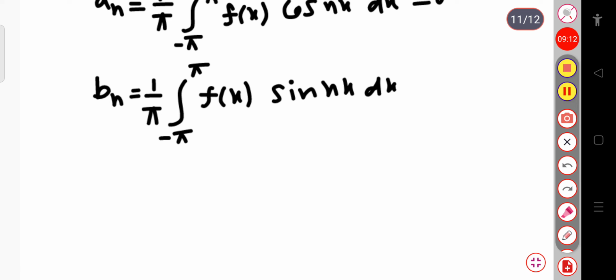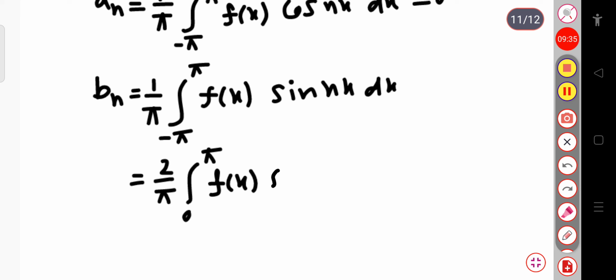This is your odd function. Sin nx is your odd function. So when you multiply the odd function with the odd function, you will get an even function. That is the property of it. So since this is the even function, now we can write the integration value will be 2 into integral from 0 to pi of f of x sin nx dx, and the 1 by pi term is already present outside the integration.